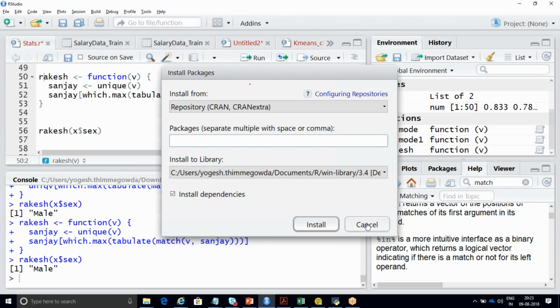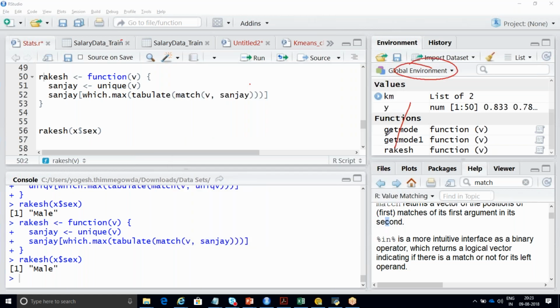I'll tell you, if you are using it in a different program, your global environment should have that particular function called Rakesh. Consider that I'm deleting this Rakesh. Remove Rakesh. RM stands for remove. See, Rakesh is not there.